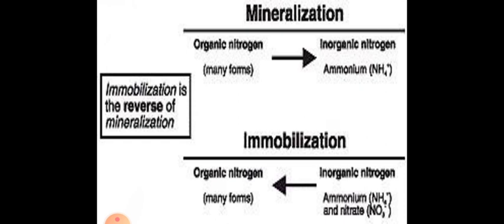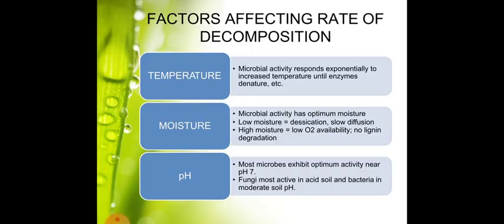As you can observe in this figure, mineralization, immobilization. There are some factors affecting the rate of decomposition. Temperature: microbial activity responds exponentially to increased temperature until enzymes denature. Second is moisture: microbial activity has an optimum moisture.